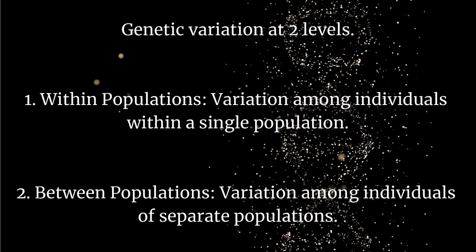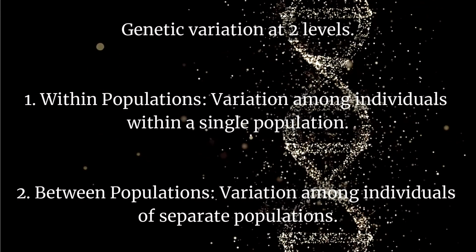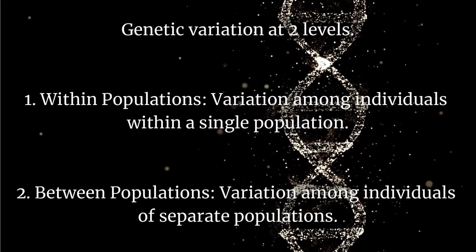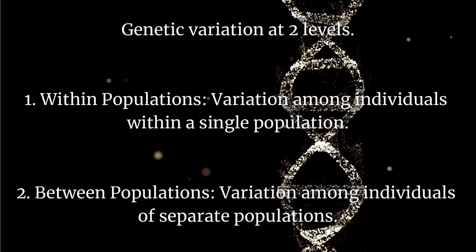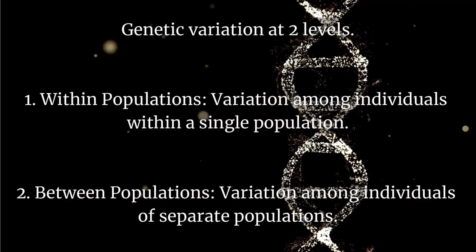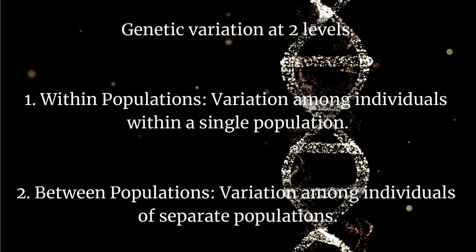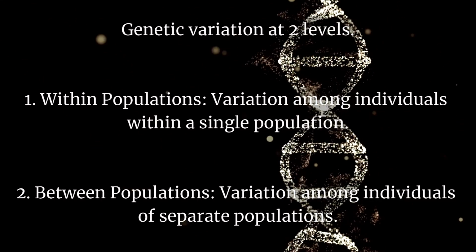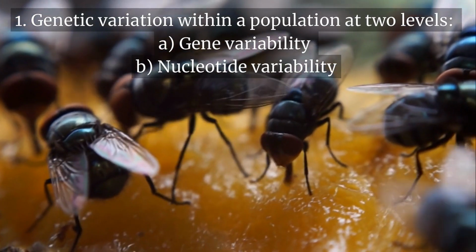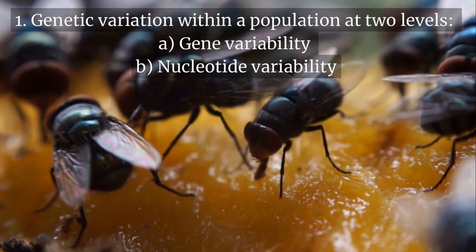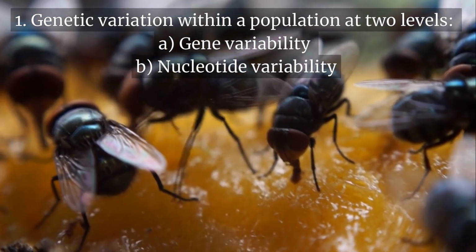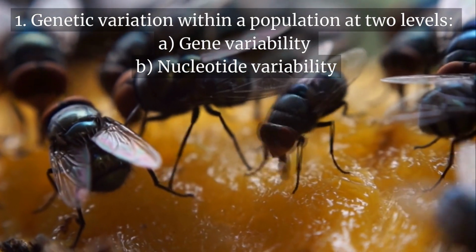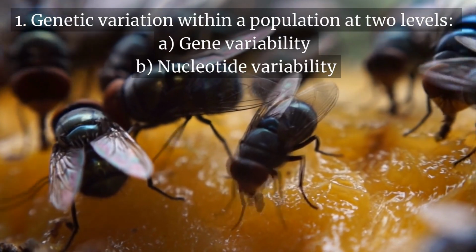To further understand genetic variation, we will study it at two levels. 1. Within populations, variation among individuals within a single population. And 2. Between populations, variation among individuals of separate populations. First, let's explore genetic variation within a population, which can be examined at two levels: gene variability and nucleotide variability. After that, we will explore the genetic variation that exists between populations.